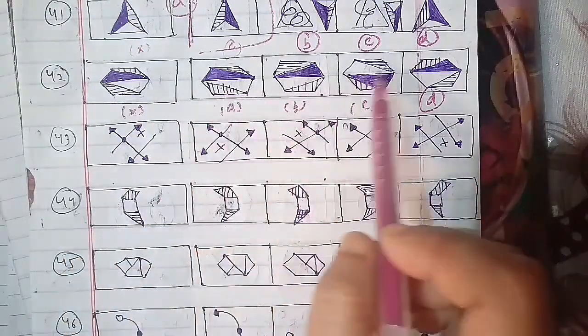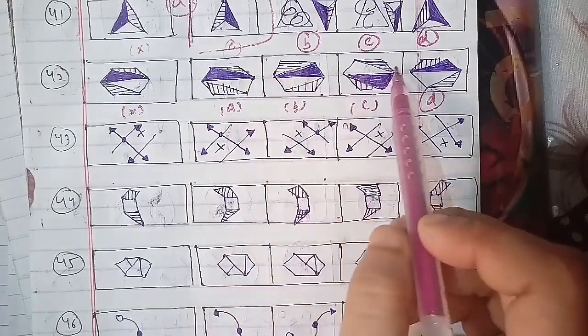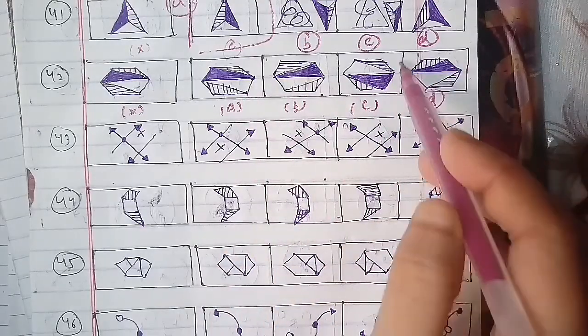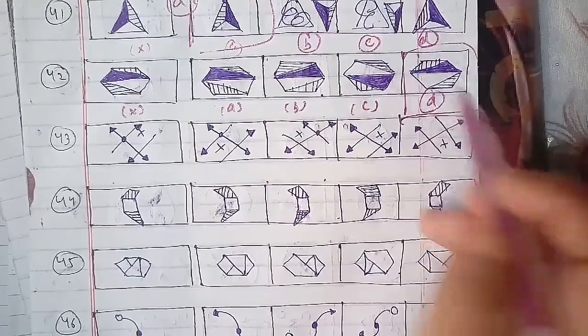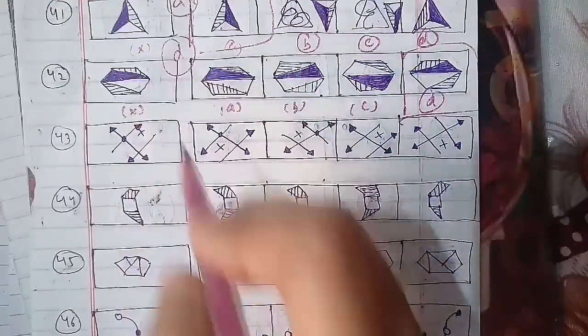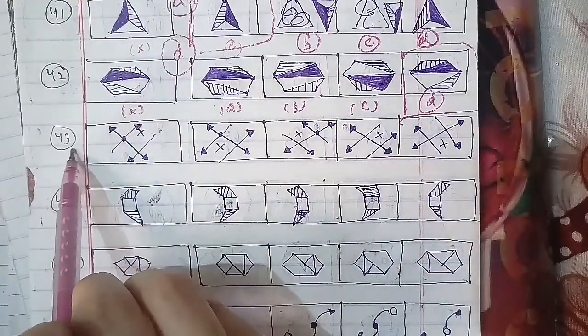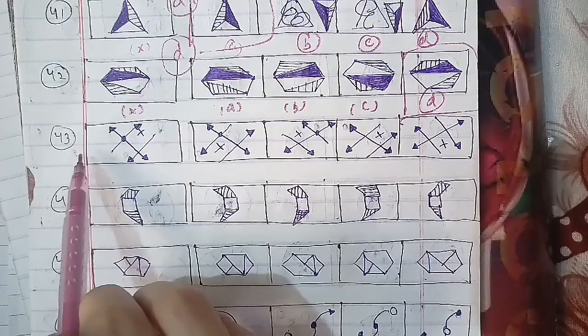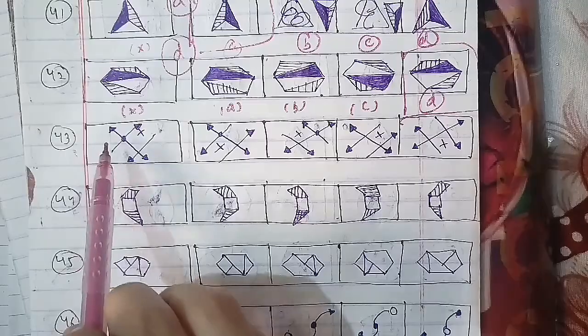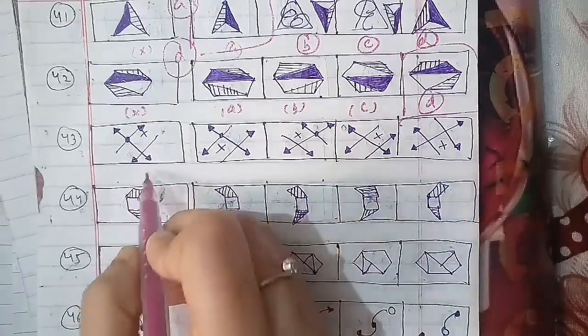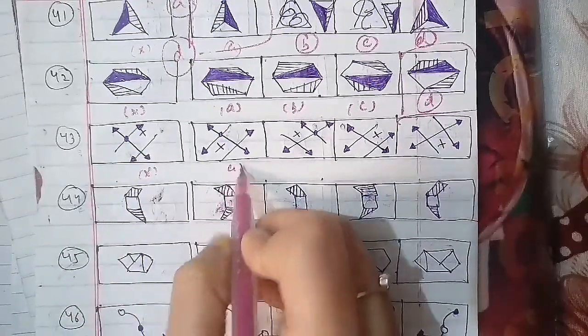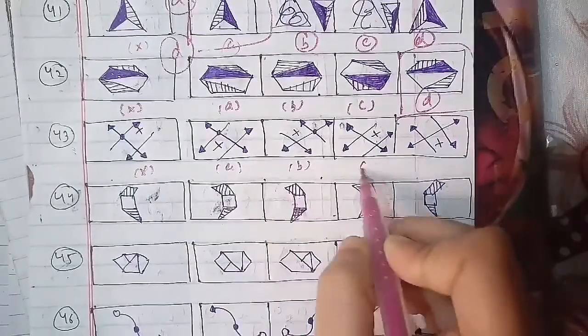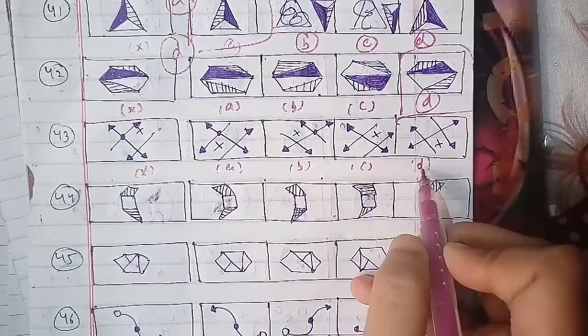D will be the right answer for this question as well. We'll go ahead with the 43rd question of the session. This has been the cross figure A, B, C and D. On the same basis, the B figure will be the right answer for this question as well.